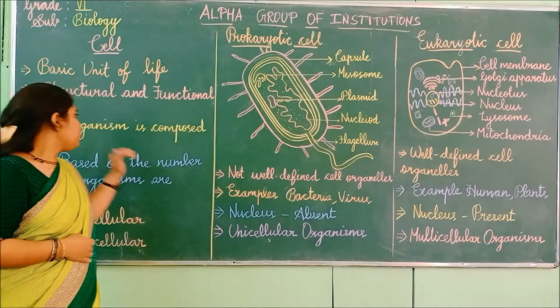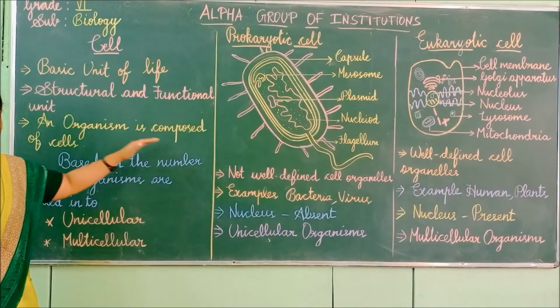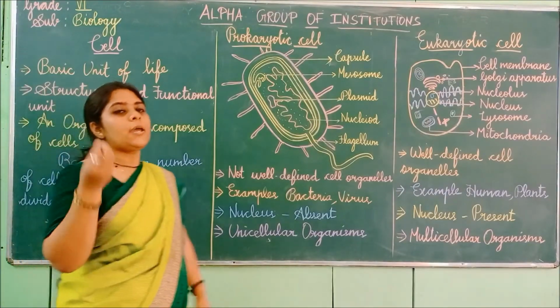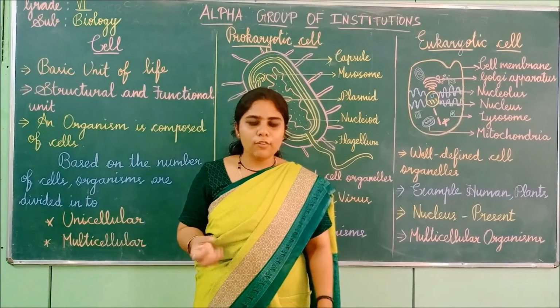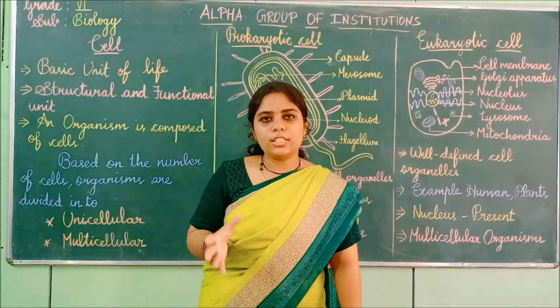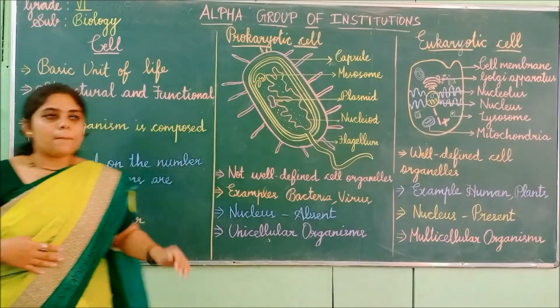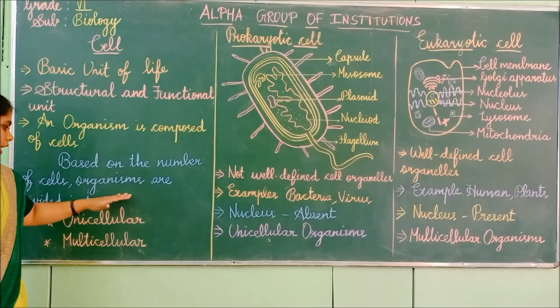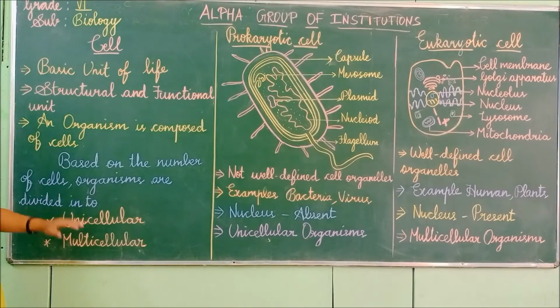Next, all organisms are composed of cells. Like I said, it is the basic unit of life. All living things are made up of cells only. Next, based on the number of cells, these organisms are divided into two types.